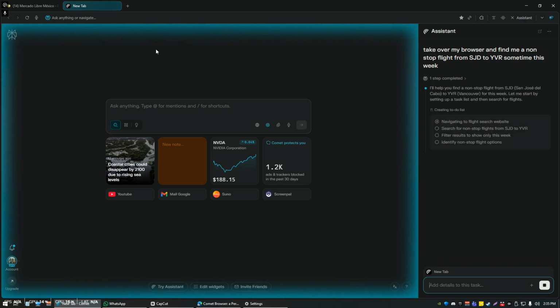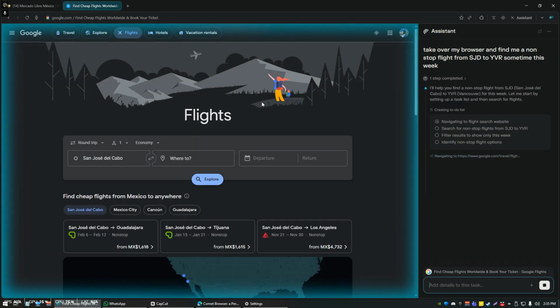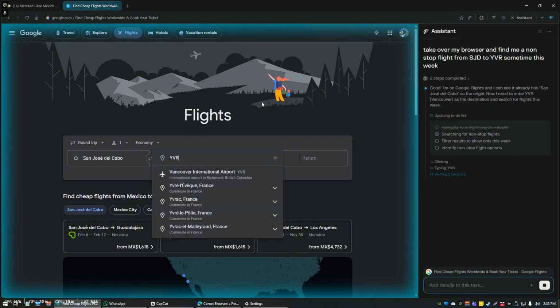Now, this is going to do its work in the background. I don't have to sit here and wait. Keep in mind, as I'm showing you this, my hands are not on the keyboard and mouse anymore. Everything you see happening now is being done entirely by the Comet browser. So it's now currently typing in the address that I asked for, Vancouver to San Jose del Cabo.